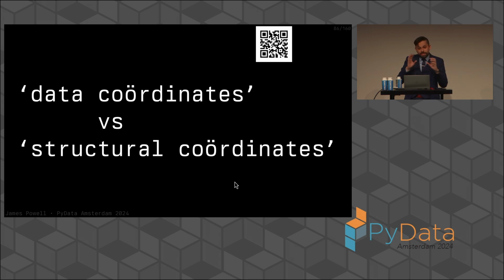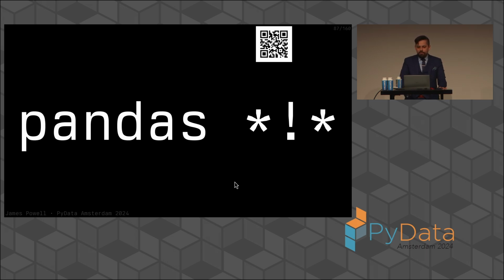In fact, if we look at this and we squint a little bit, we can see that there's an interesting distinction between the idea of a structural coordinate and a data coordinate, where in fact, which of the 2 lists we wanted would be a structural coordinate, and the element within that list would be a data coordinate. But we'll set that to the side, because that opens up a larger frame of discussion.